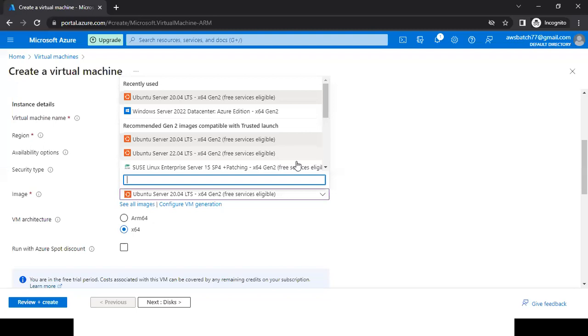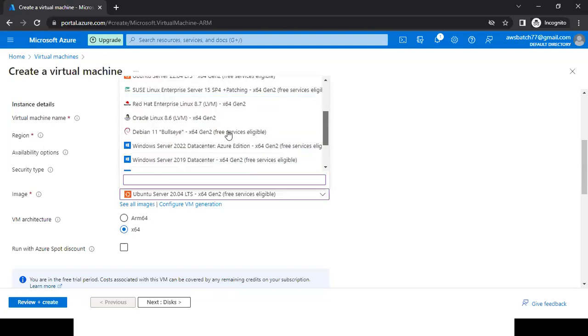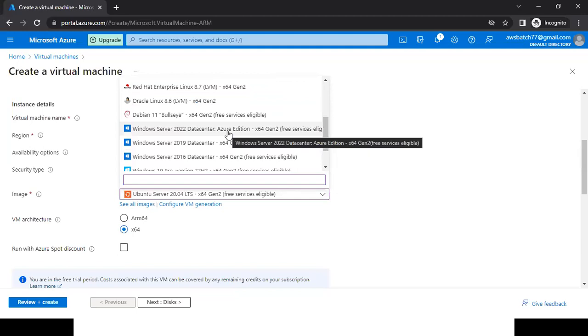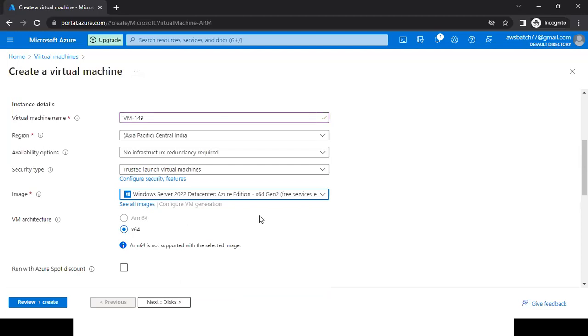So I'm going to select from the list which I'm getting. I'm going to select this Windows Server 2020. We have selected that particular image here. It means we have selected our operating system.